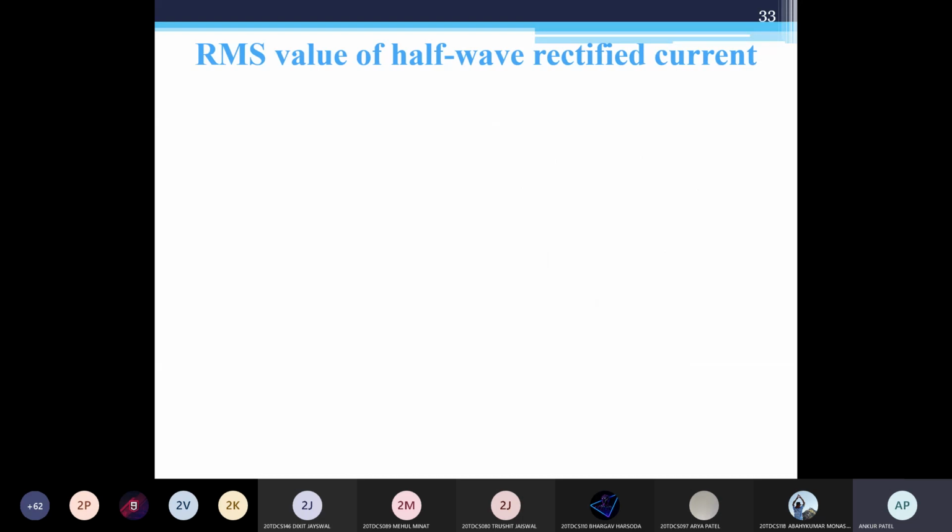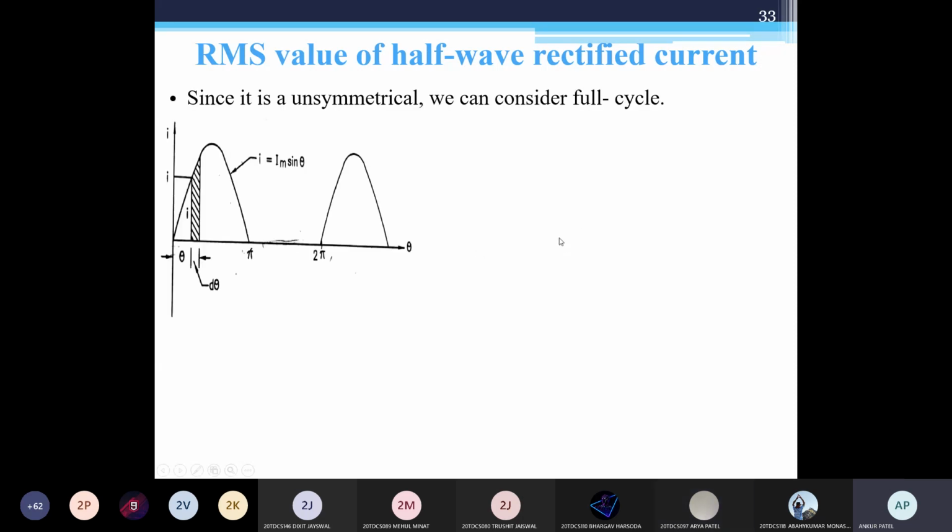What are the remaining students getting? I got replies from just 5 to 10 students. 0.5 Im. Majority is saying 0.5 Im. Now let's see what we'll get.